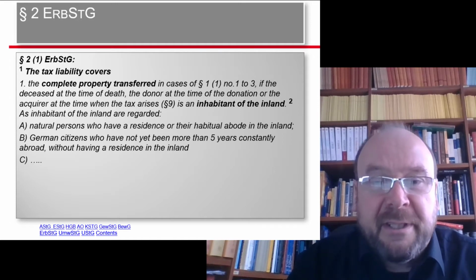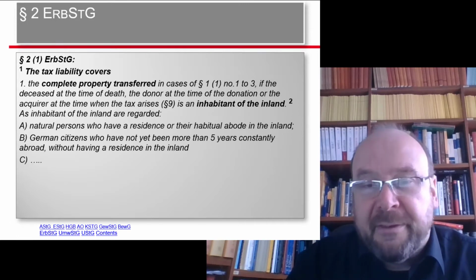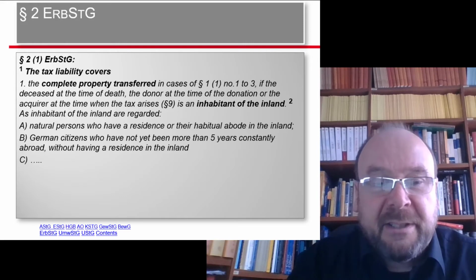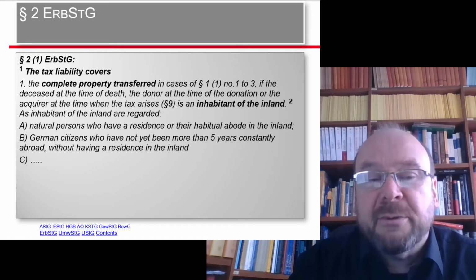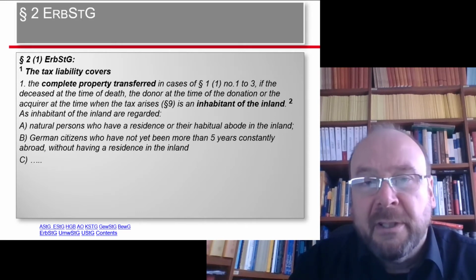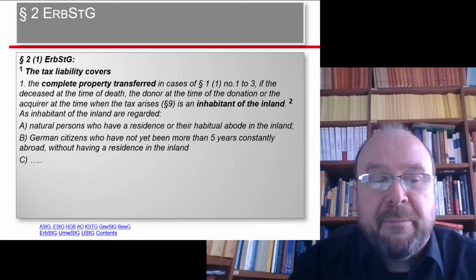That seems to be the case in our case, because there somebody lived in Cologne. And now we still have to check if that's correct. And now the second sentence says an inhabitant of the inland is some natural person who has a residence or habitual abode in the inland. That seems to confirm that, so we don't have to bother about the other alternatives.